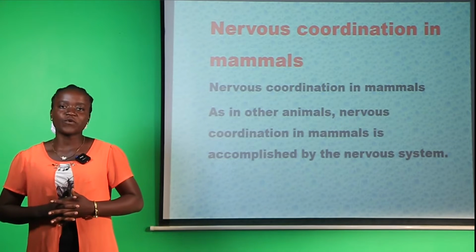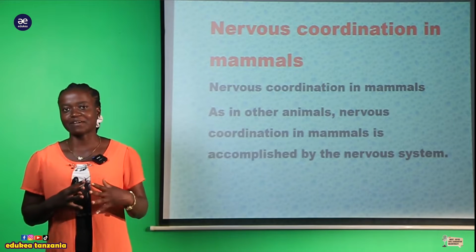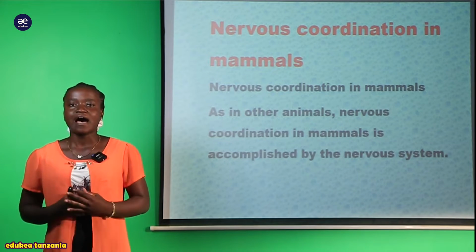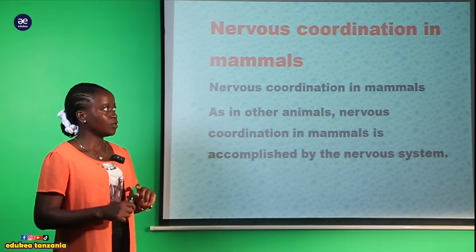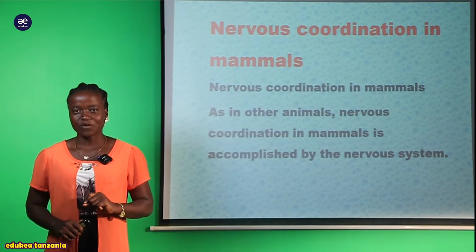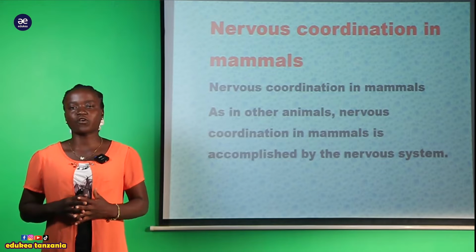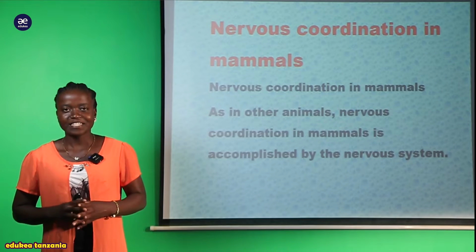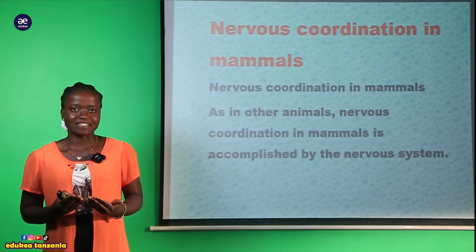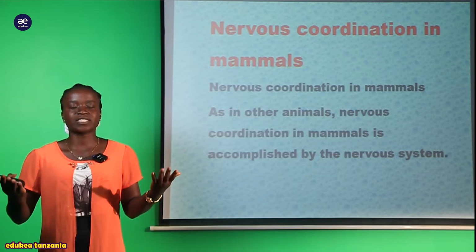Okay, my students, we are discussing our interesting topic, which is coordination and irritability. And here we are going to begin with our first subtopic, which is called nervous coordination in mammals. This is the first subtopic in the topic of coordination and irritability. It is the simplest subtopic, so you will understand.